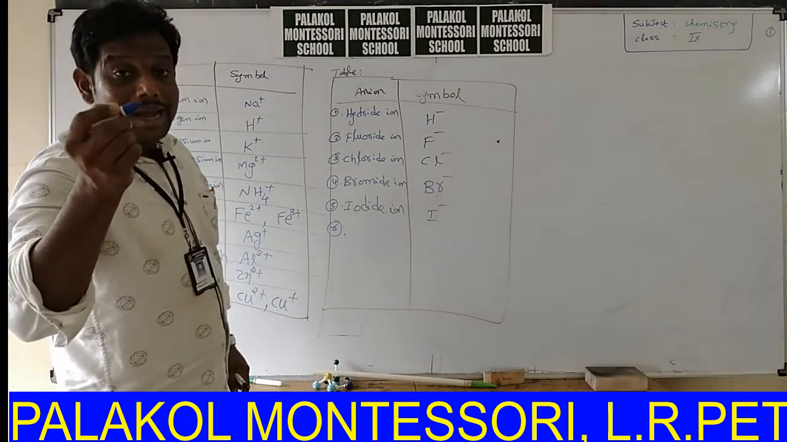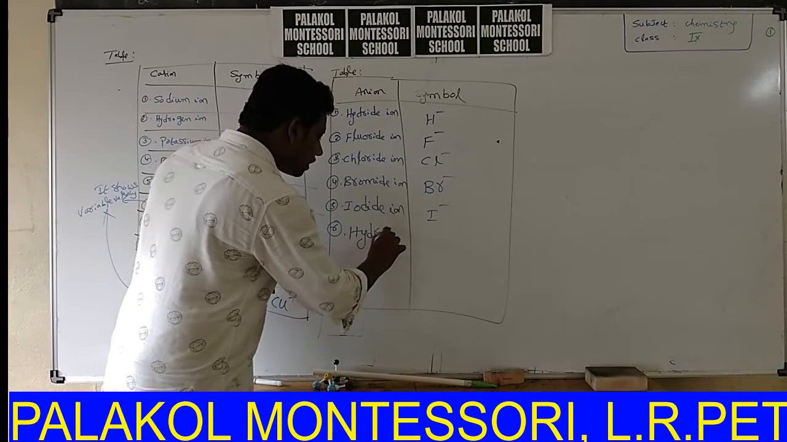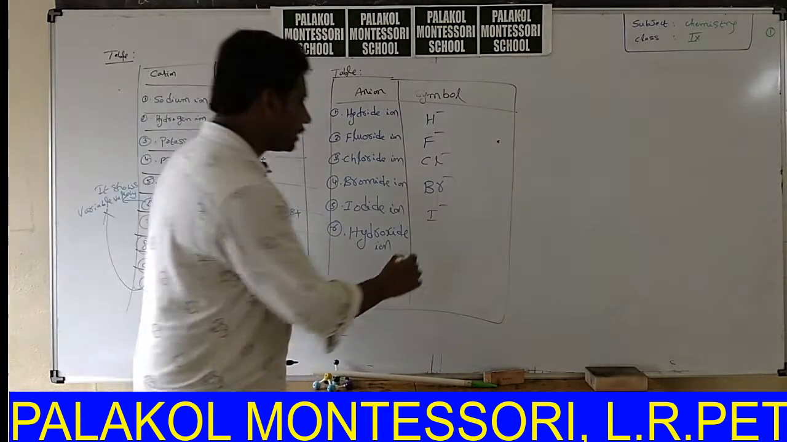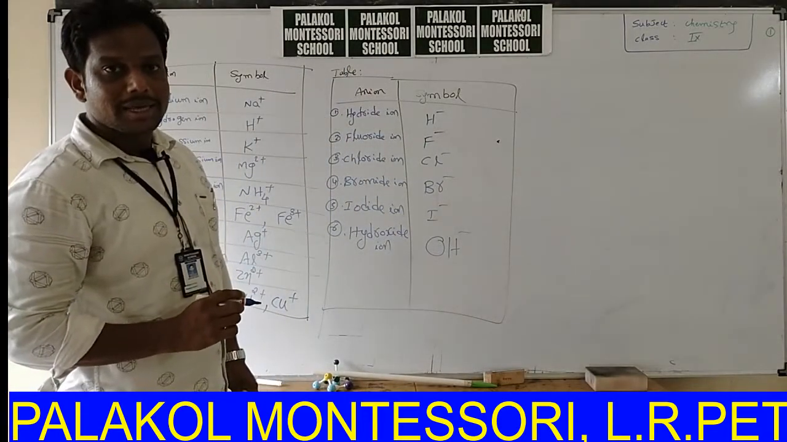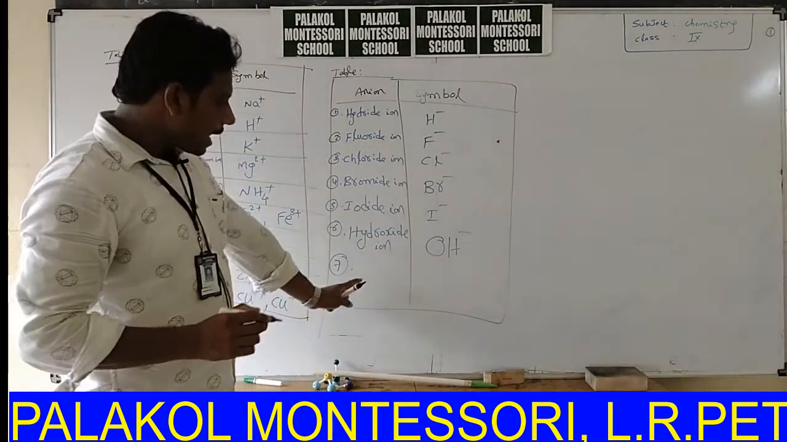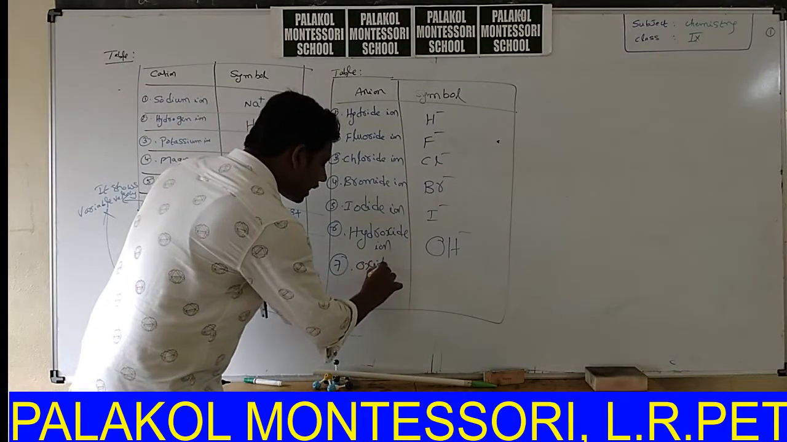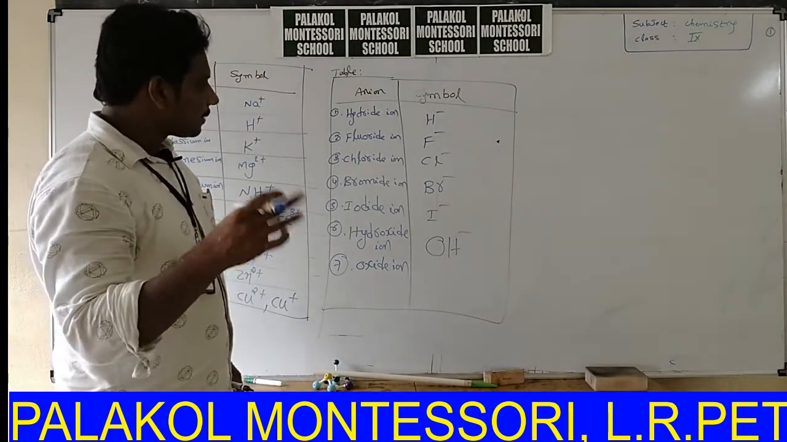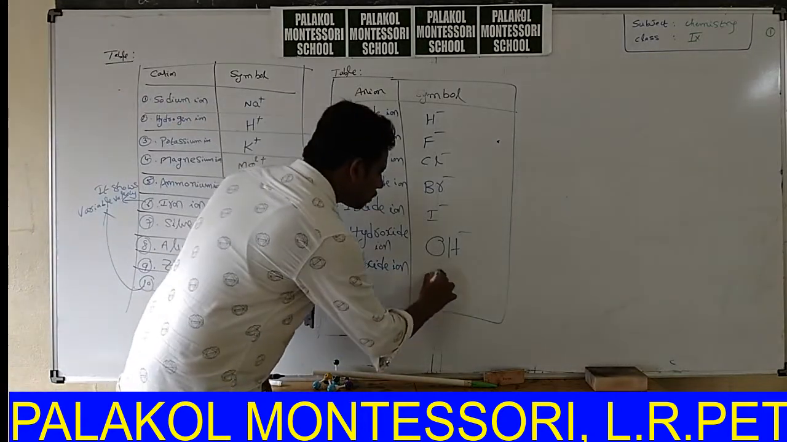Sixth one, hydroxide ion. Its symbol is OH minus. Next, oxide ion. We will call it oxide ion, O2 minus.